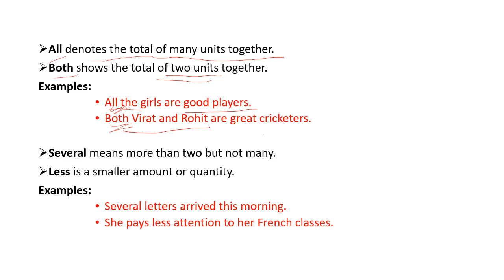Next, several and less. Many times several is used as a synonym of many, but it's not an exact synonym. Several means more than 2, but not many. Okay, and less is a smaller amount or quantity. So both are opposite. Examples: several letters arrived this morning. She pays less attention to her French classes. Less is also the comparative degree for little.